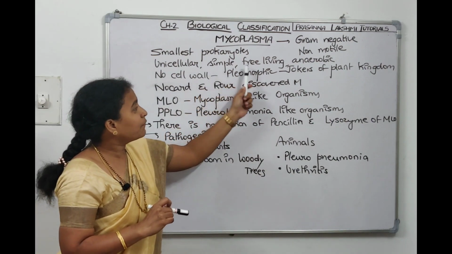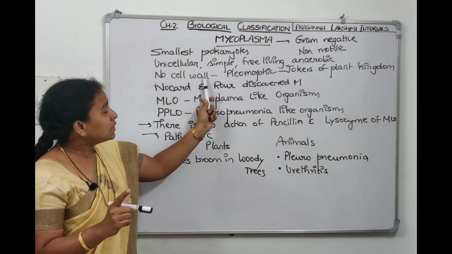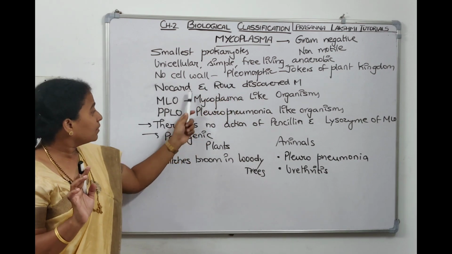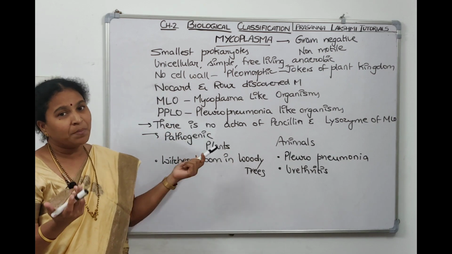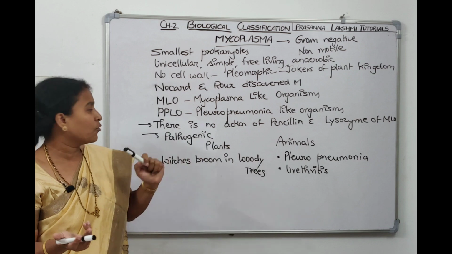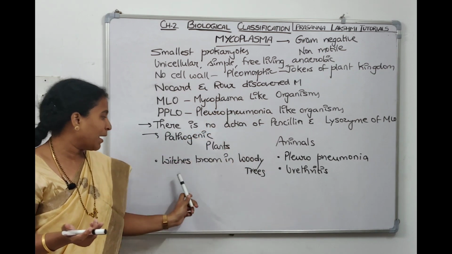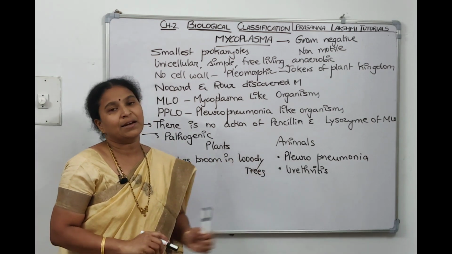They are simple, free living, and anaerobic. Since they don't have a cell wall, they keep changing their shape. They're called jokers of the plant kingdom. The other names are MLOs and PPLOs. Since they don't have a cell wall, there will not be any action of penicillin or lysozyme on Mycoplasmas. The pathogenic forms cause witch's broom in woody trees in plants. In animals, they cause pleuropneumonia and urethritis.